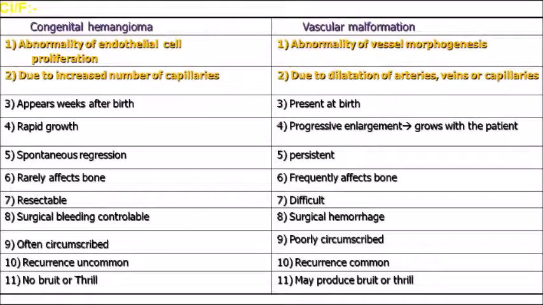In congenital hemangioma, what you can see is an increased number of capillaries, whereas in vascular malformation it is a morphological abnormality. There is dilation of the arteries, veins and capillaries. There is no increase in number, but the size is increased in this particular case. So that is the basic difference between congenital hemangioma and vascular malformation. Just remember these two points.